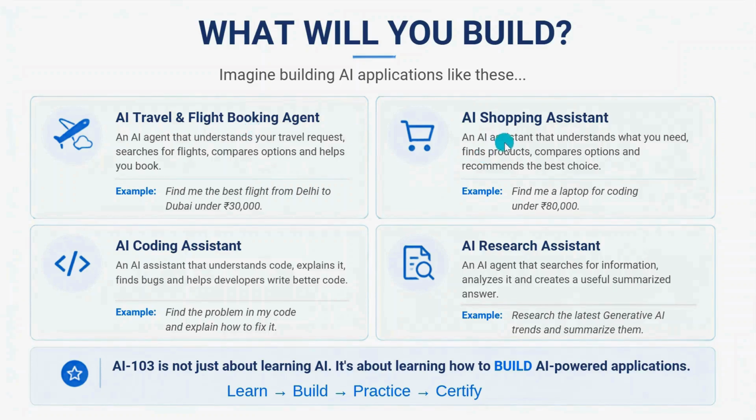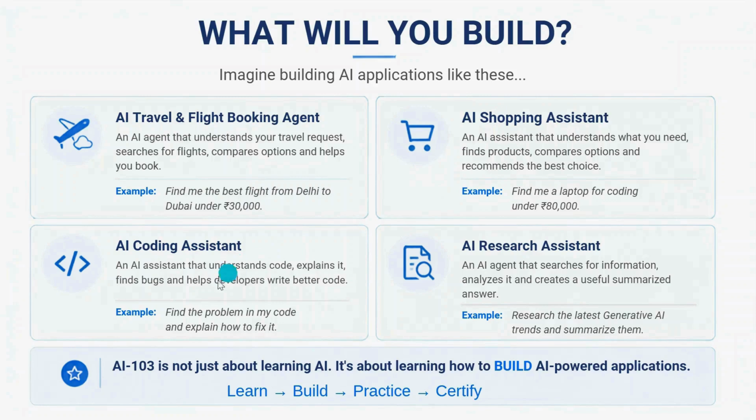Similarly, we have another AI project, which is an AI shopping assistant. For example, the user says, find me a laptop for coding under 80,000. The AI can understand what you are looking for. It will find different products, compare them, and recommend the most suitable option for the user. This is another example of how we can use generative AI with an AI agent to create useful real world applications, right?